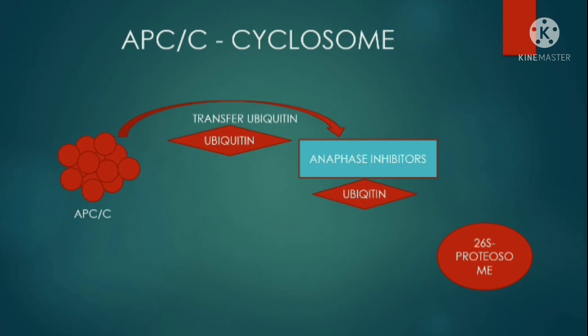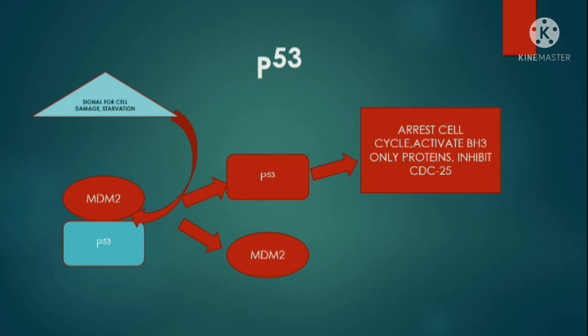APC/C or cyclosome is necessary for a cell's entry into anaphase. They are E3 ubiquitin ligases having 11 to 13 subunits and are capable of transferring ubiquitin to anaphase inhibitors and marking them for destruction by the 26S proteasome.